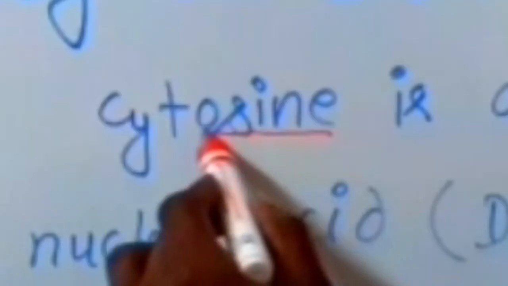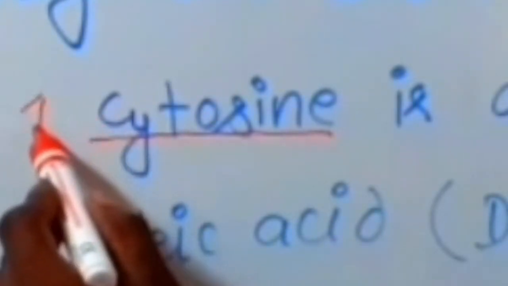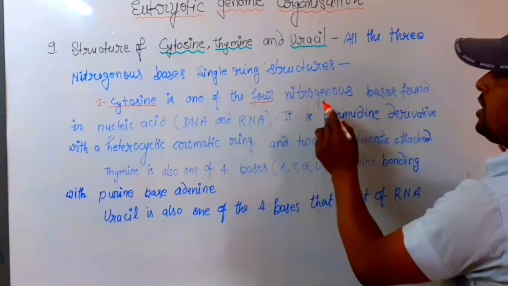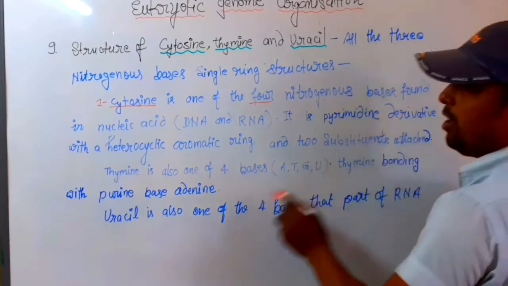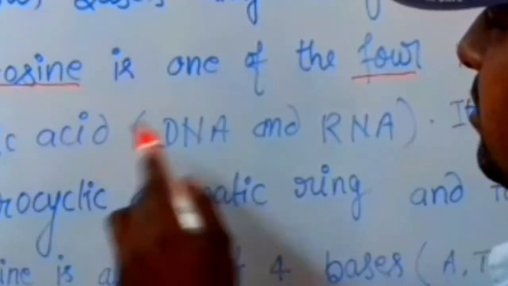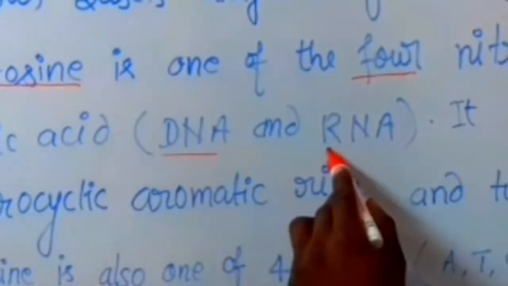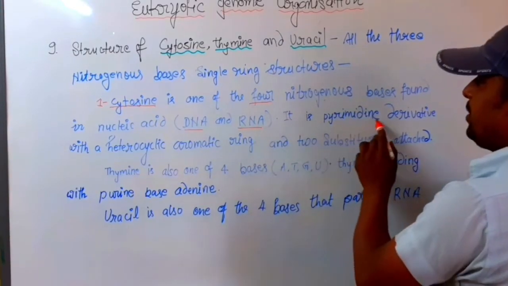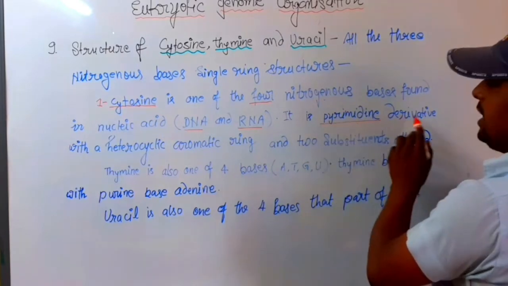Cytosine is one of the four nitrogenous bases found in nucleic acids, that means DNA and RNA. It is a pyrimidine derivative.